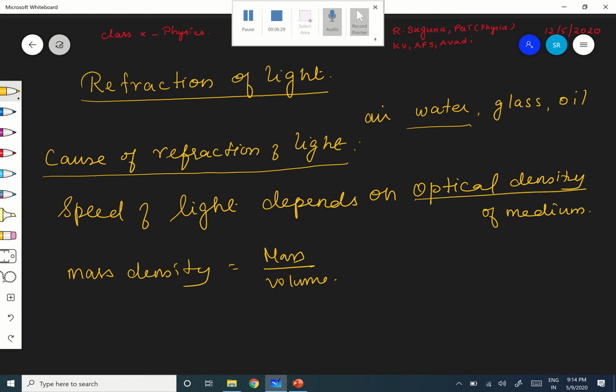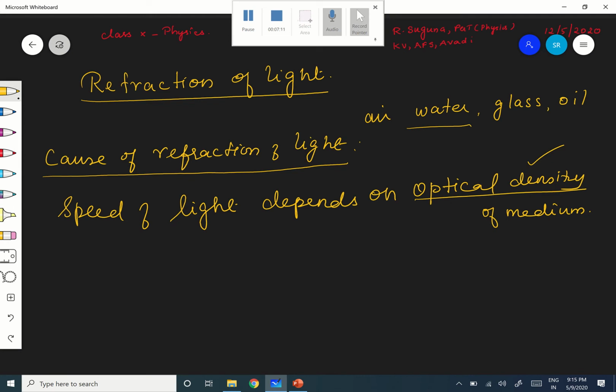Optical density very much depends on the optical properties of the medium. It is not mass density. That is different. Optical density is different. That depends very much on the optical property of the medium. Okay. Therefore, now what is that? When the light is traveling from one medium to another medium, as I told you, there will be some change in the speed of light. Whether it is increasing or decreasing very much depends on the optical density of the medium. Optical density means it depends on the optical property of the medium.